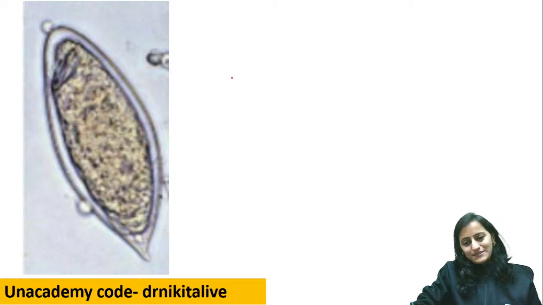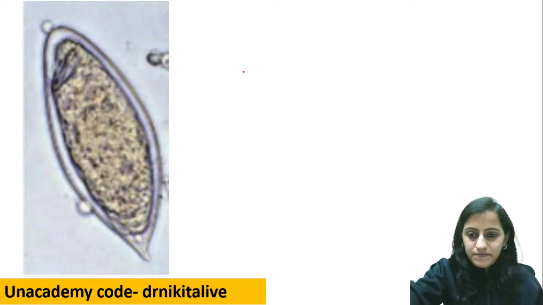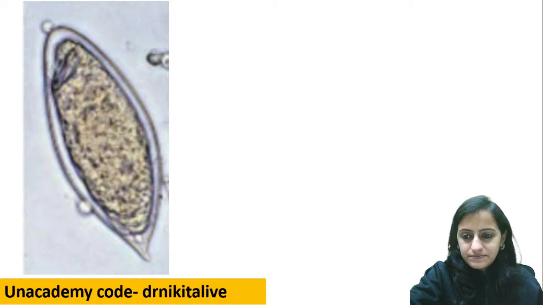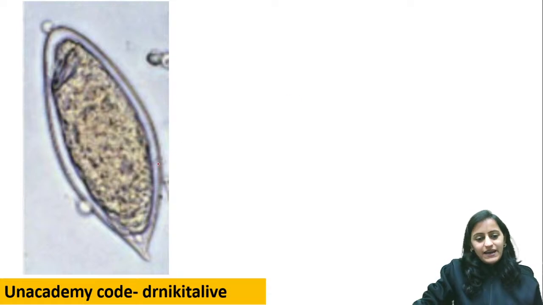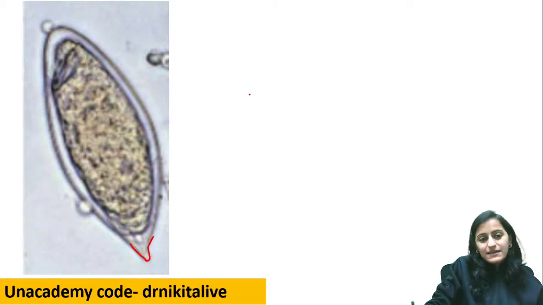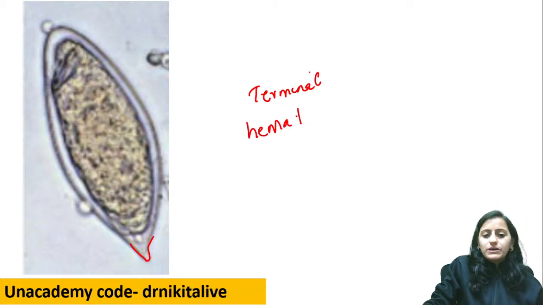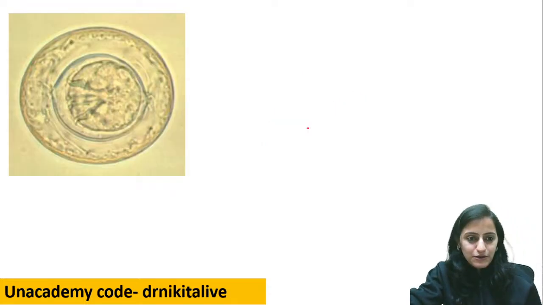Look at this egg. Okay, what egg is this? Of course, we have seen this also. What is this? Very good. We have the terminal spine here. So terminal spine is hematobium. This is Schistosoma hematobium. Okay, this is Schistosoma hematobium.